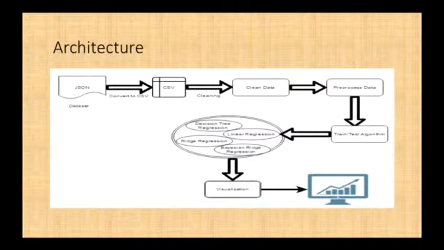This is the architecture for our project. The dataset was in JSON format, and we converted it into a CSV file. Then we cleaned the data. First, we updated the empty fields to appropriate values, with zeros and some with mean values. Another step was removing redundant rows from the table. Then we performed regression on the data. We used four algorithms: decision tree regression, linear regression, ridge regression, and Bayesian ridge regression.